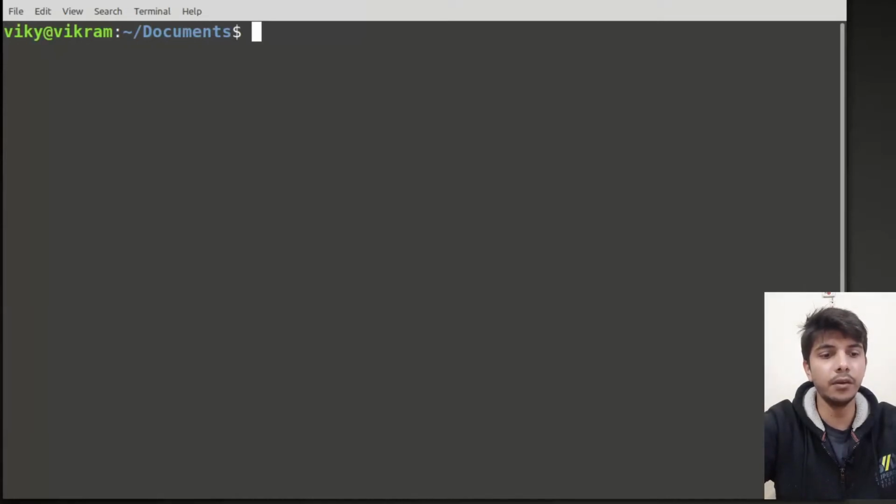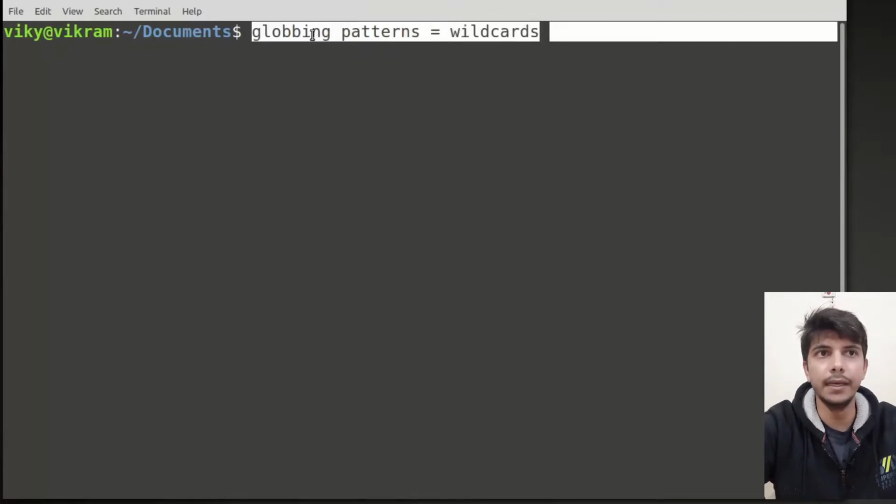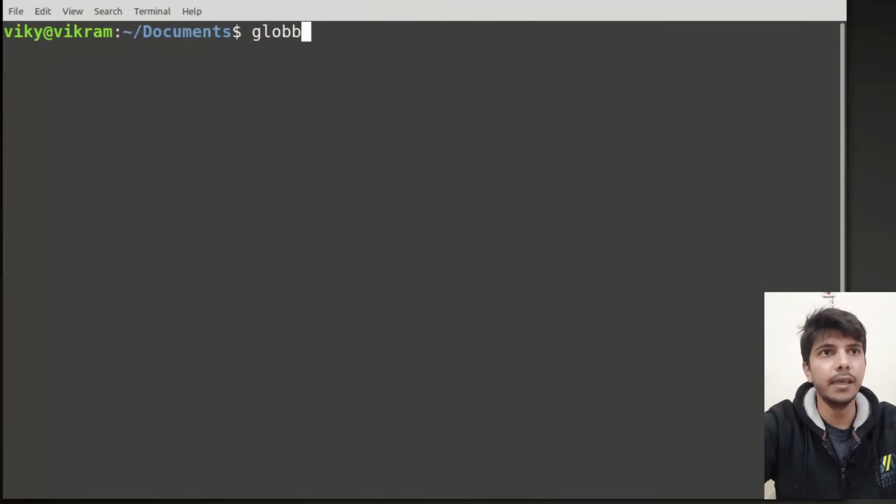Then we have the globbing patterns. Globbing patterns are equal to the wildcards. So either I can say globbing patterns or I can say wildcards. Then we have regex, also known as regular expression. Now regex is the combination of wildcards and other characters. For example, if I am writing asterisk txt1, here asterisk is a wildcard and txt is our characters and 1 is a digit.